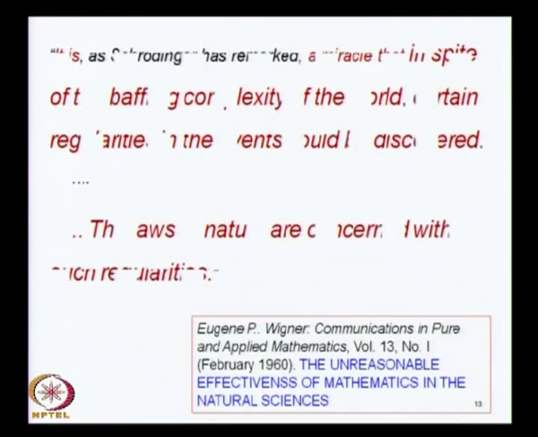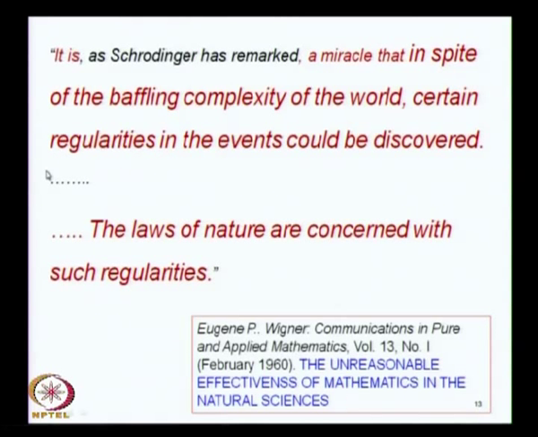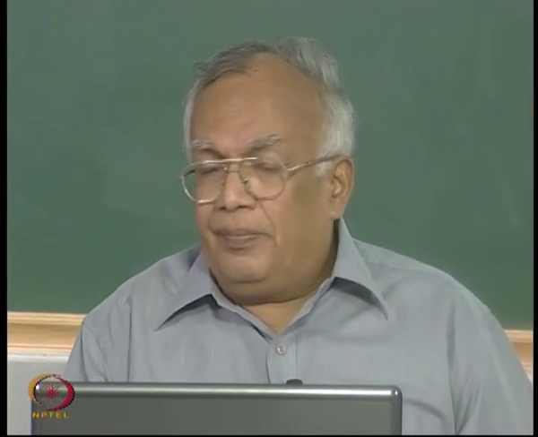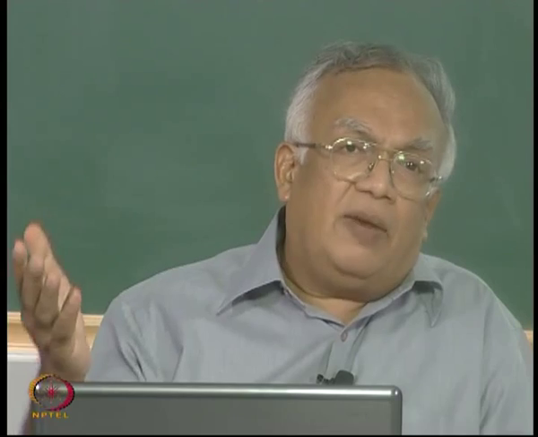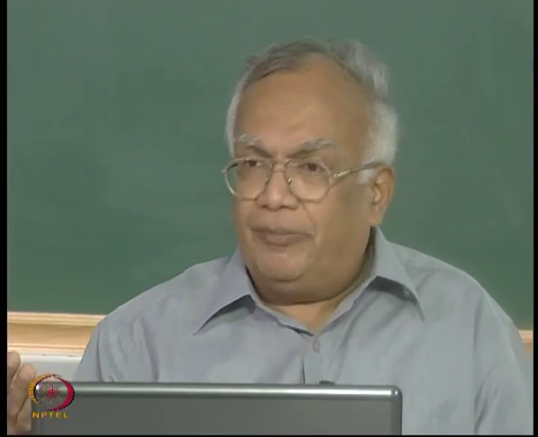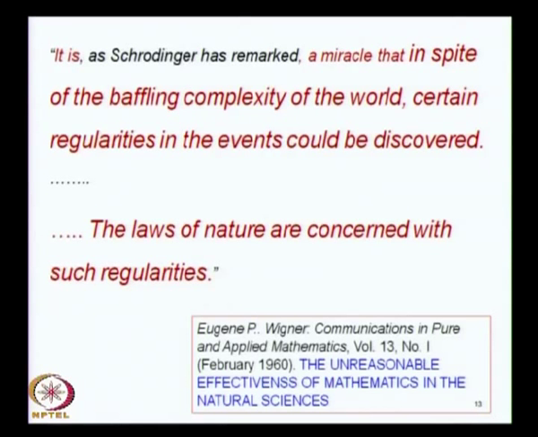And in this article what Wigner says, and he quotes Schrodinger in this article, he says that it is a miracle that in spite of baffling complexity of the world, certain regularities in the events could be discovered. That when you observe events around you, almost everything is unpredictable, means you cannot predict really the future. But the fact is that you cannot predict the future, and one knows it, one accepts it.